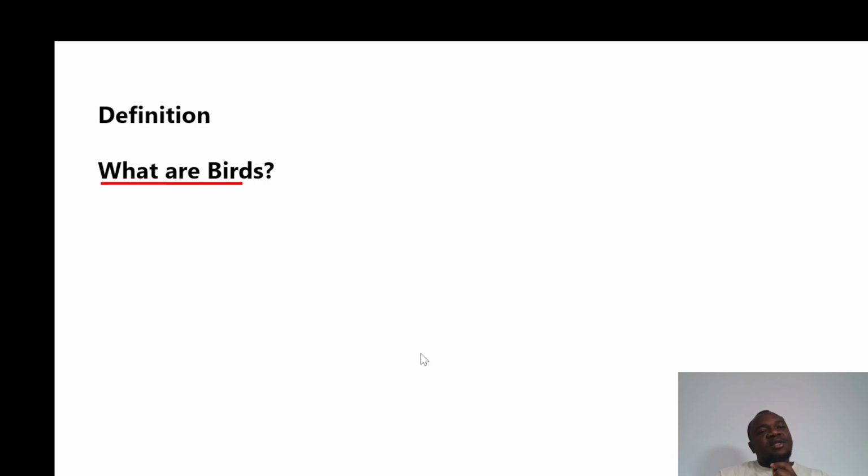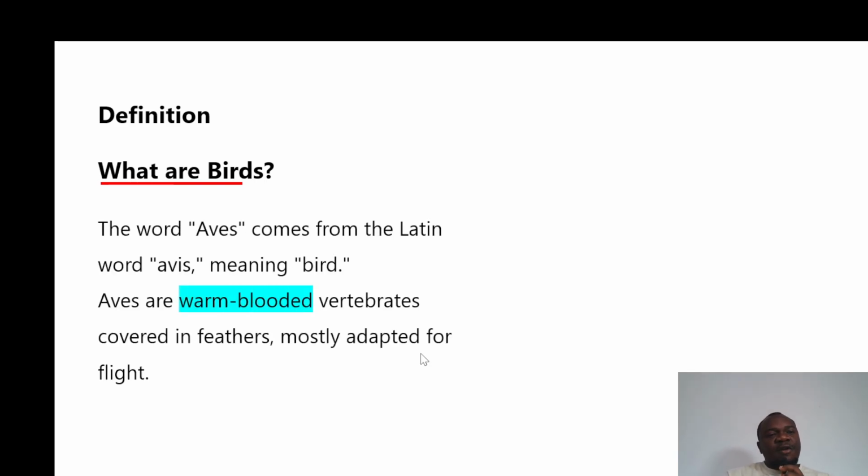All right. So what are birds? The word aves comes from the Latin word avis, meaning bird, and aves are warm-blooded vertebrates. And don't forget, vertebrates are animals that have a backbone, and the body is covered with feathers. Most especially, these feathers are adapted for flight. But apart from flight, they also help birds in a lot of other ways. For example, feathers keep them warm and help them regulate their internal temperature. So these organisms are very fascinating and very important.